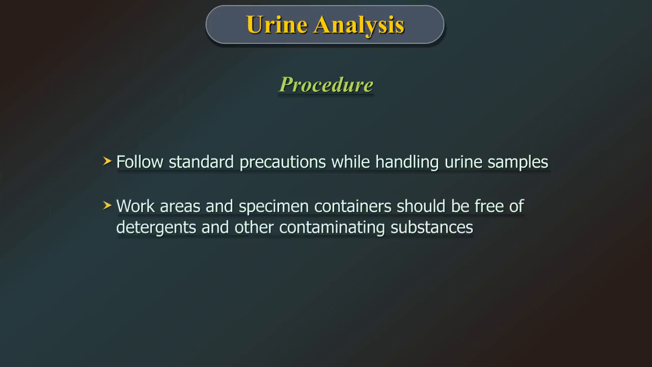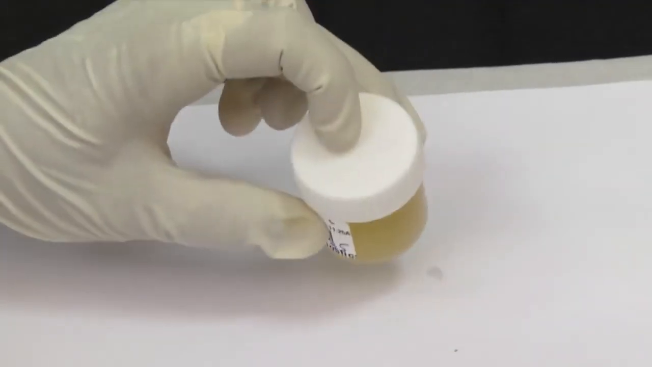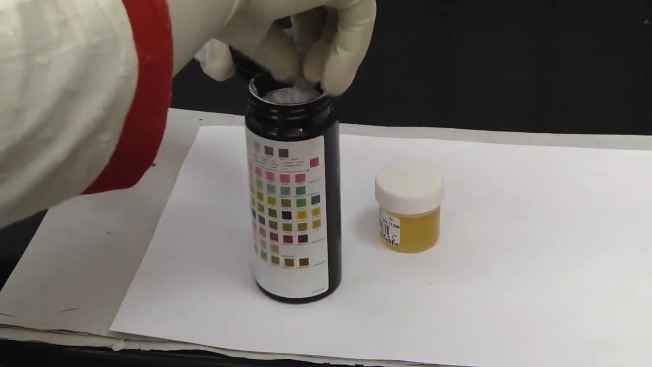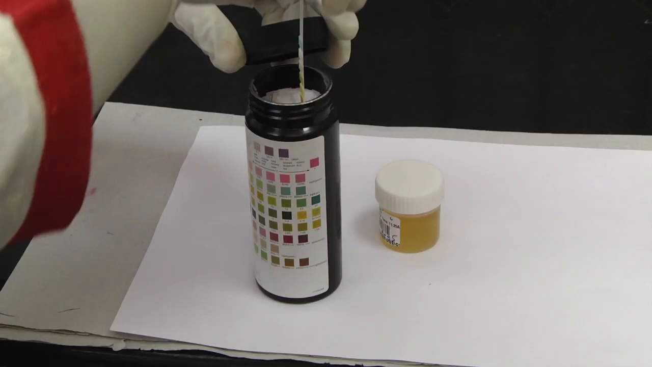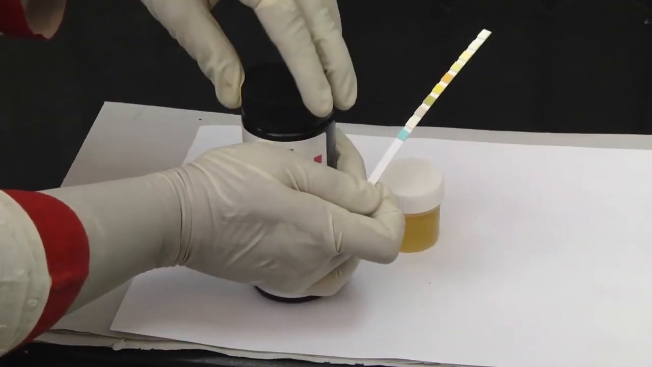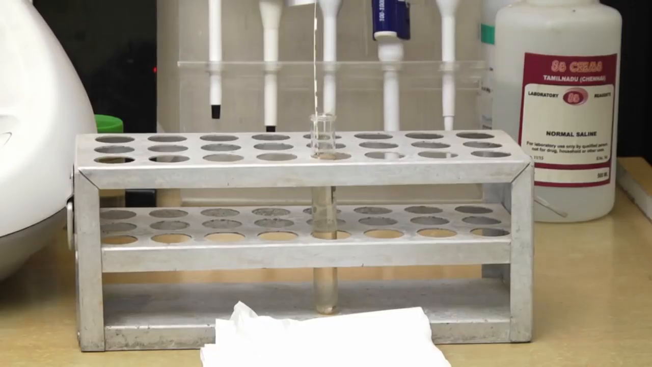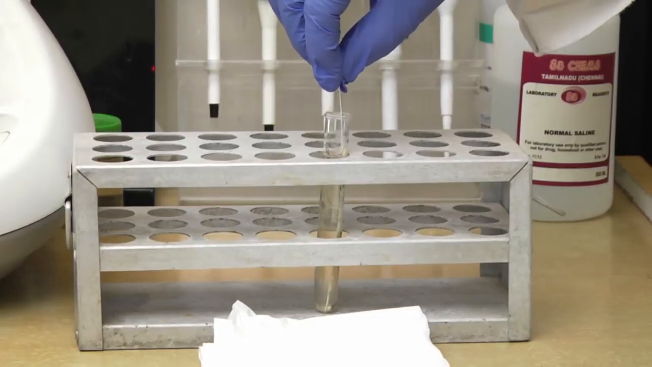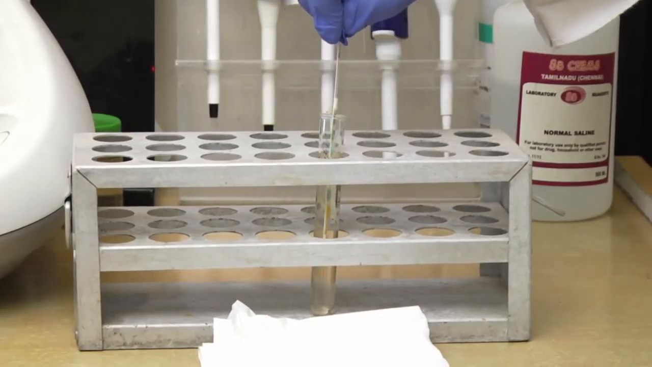Work areas and specimen containers should be free of detergents and other contaminating substances. Mix the sample well before testing. Remove a strip from the bottle immediately before testing. Replace the cap tightly after removing the reagent strips. Without touching any test area of the strip, dip the strip in the sample and remove immediately.